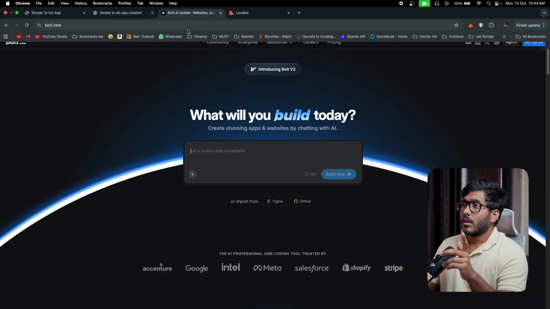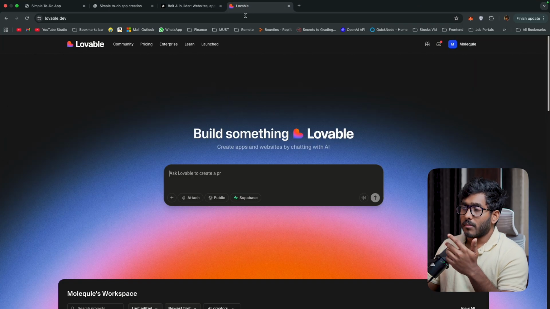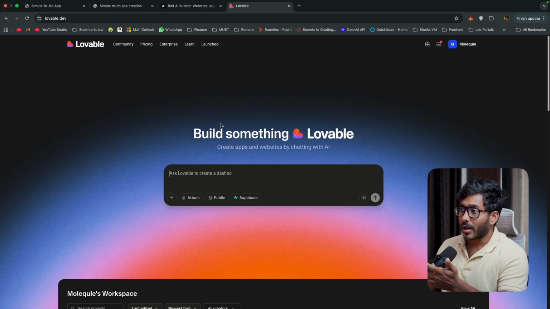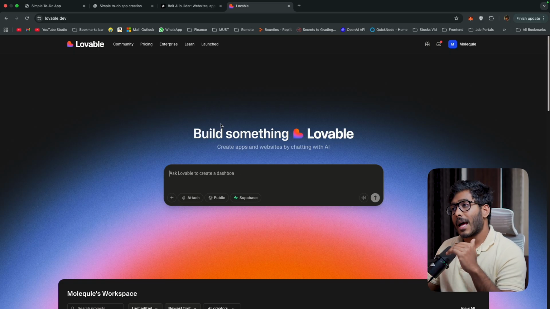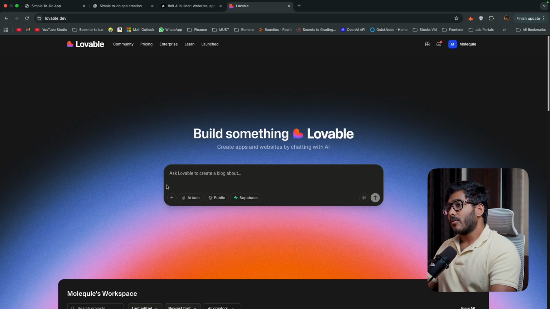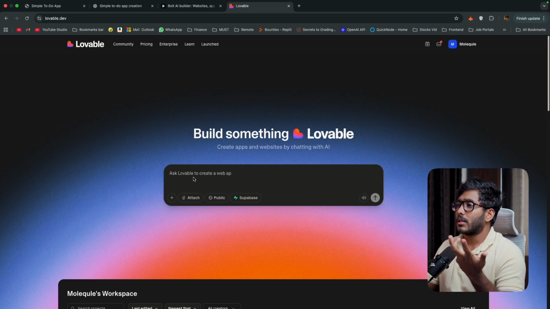But apps like bolt.new or Lovable or any other AI coders that we have, the ultimate purpose of this application is to vibe code. All right. Now, with the help of Lovable, let's try to create a personal portfolio for myself.